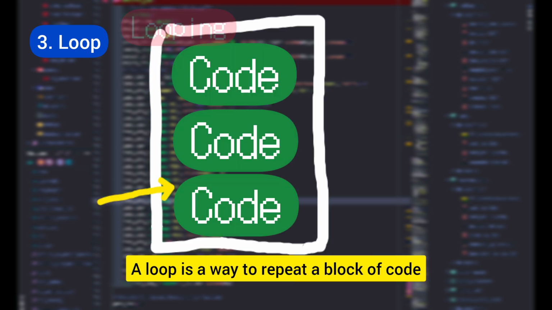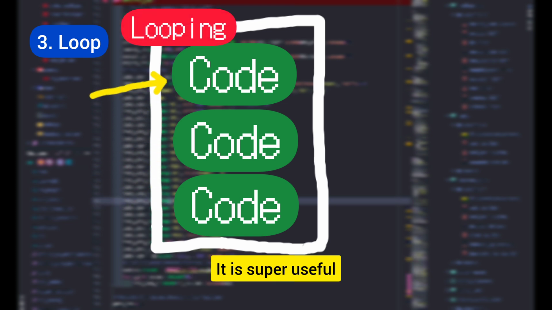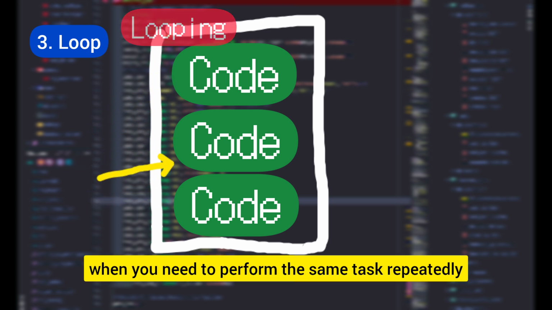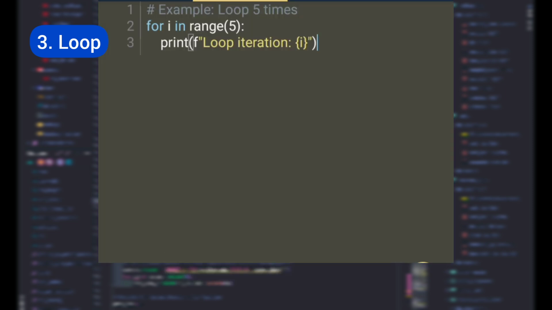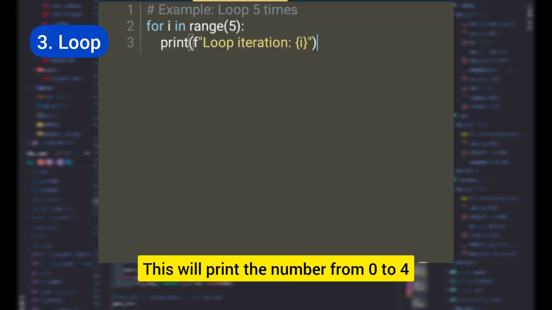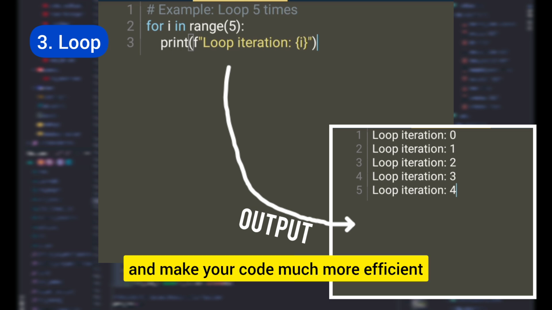Third, we have loops. A loop is a way to repeat a block of code multiple times without writing it out over and over again. It is super useful when you need to perform the same task repeatedly. For example, in Python, you can use a for loop like this. This will print the numbers from 0 to 4. Loops save time and make your code much more efficient.